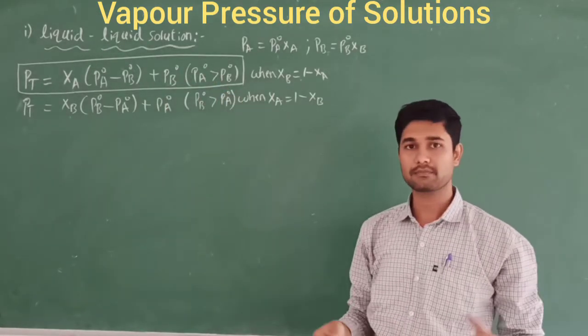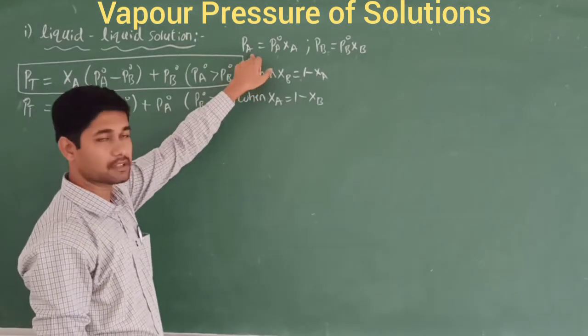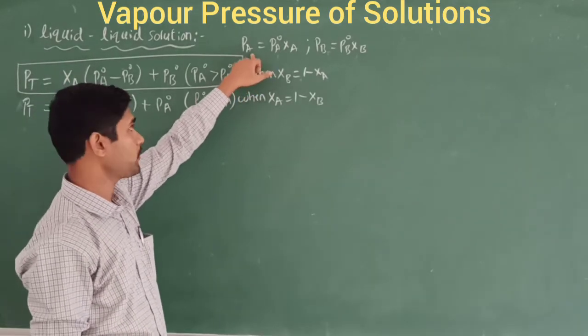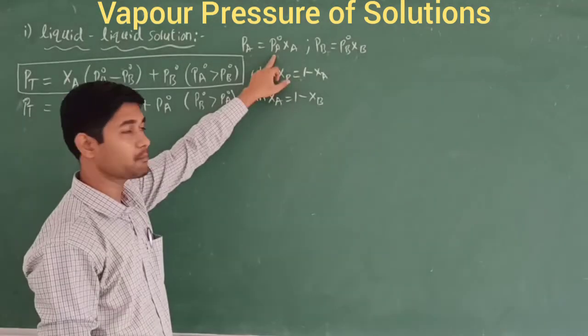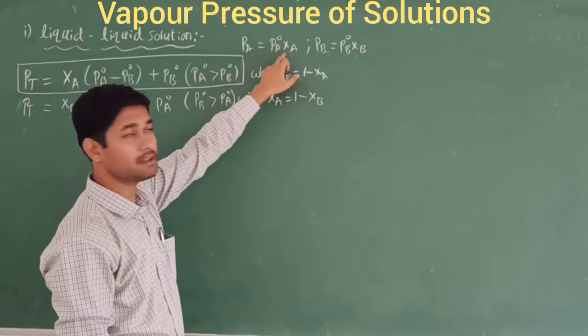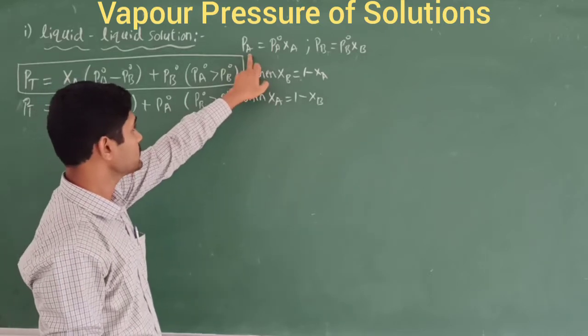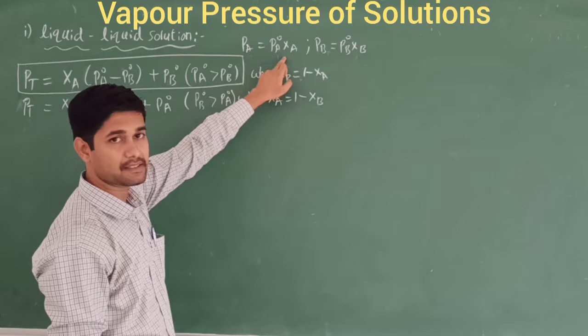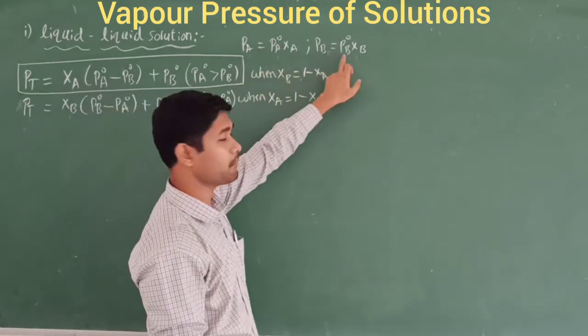So let's plot some diagrams. According to Raoult's law, the vapor pressure of the component must be equal to the product of the pure component's vapor pressure and the mole fraction of the component, right? So this is in the form of Y equals mx. This is also in the Y equals mx form.